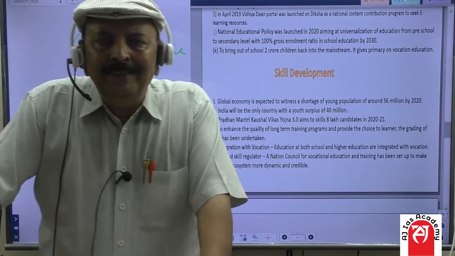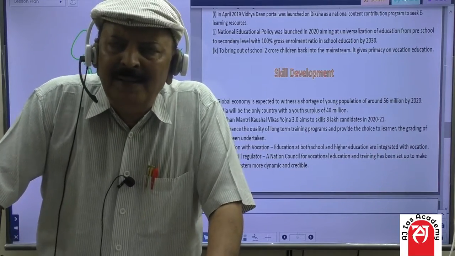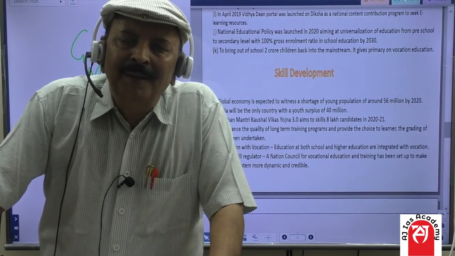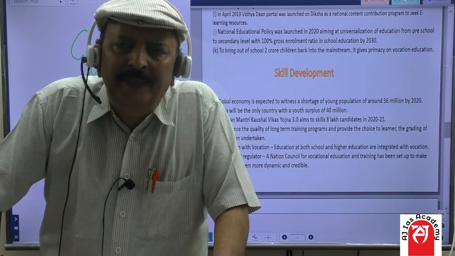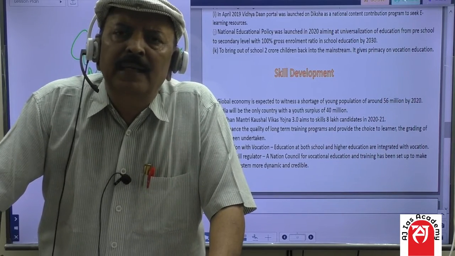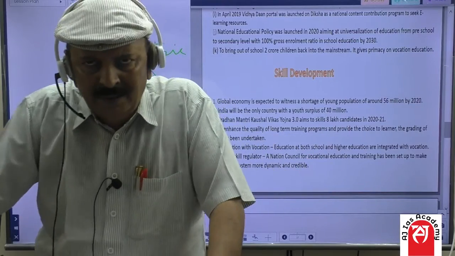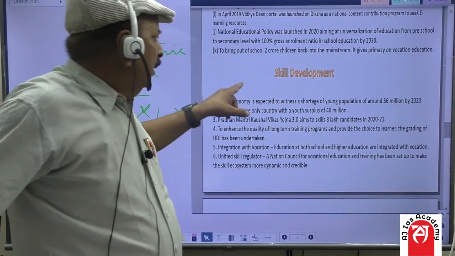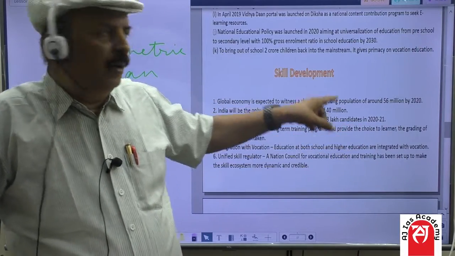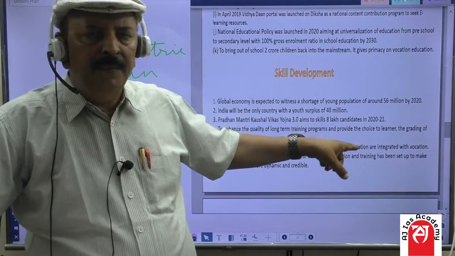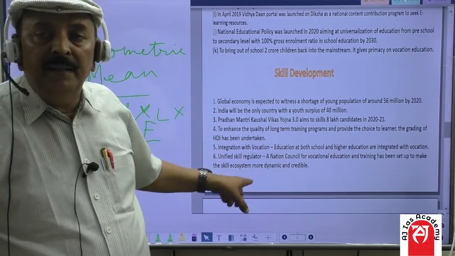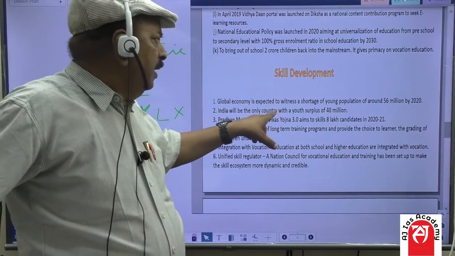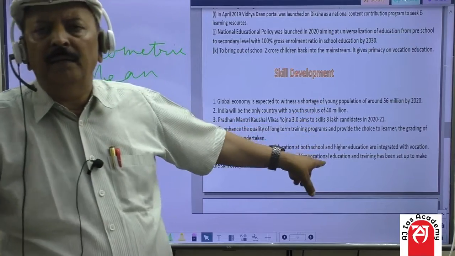Because you know that in most of the Western European countries, the overall population growth has become negative, particularly Russia and some other Western countries. Now, what is its effect? The fact is that there is a shortage of young population of around 56 million, but India is lucky. Why? Because India will be the only country with a youth surplus of 40 million.